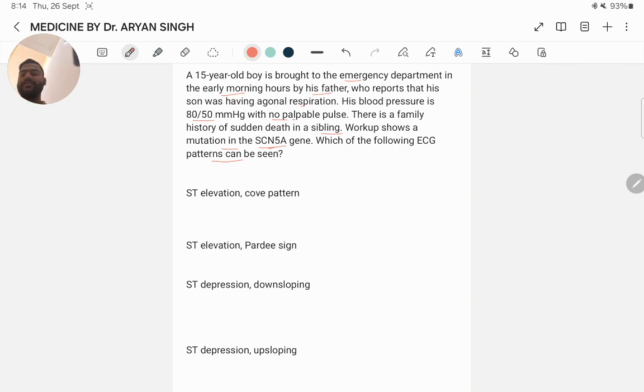I have also told about the SCN5A gene in my previous video. Which ECG pattern can be seen? ST elevation, the coved pattern. Where is the coved pattern seen? It is seen in Brugada syndrome. Brugada syndrome is a cardiac channelopathy caused by mutation of the SCN5A gene, which leads to defective sodium channel function. The clinical presentation includes syncopal attacks, family history of sudden death, episodes of palpitation, and dizziness. Here the family history of sudden death of a sibling suggests Brugada syndrome.